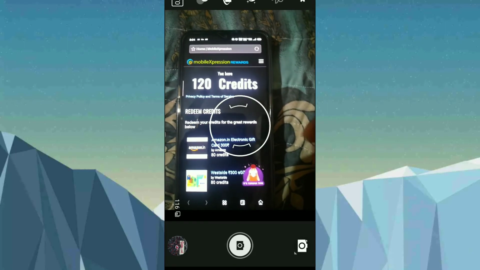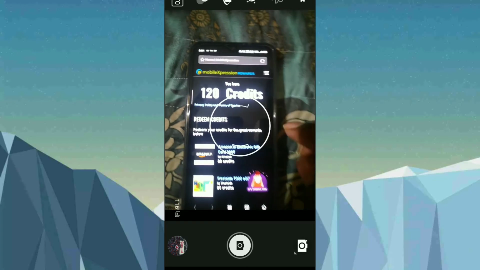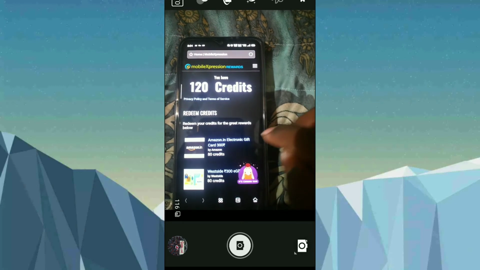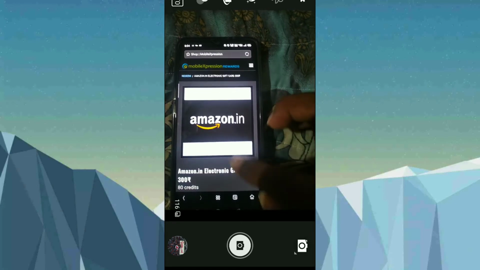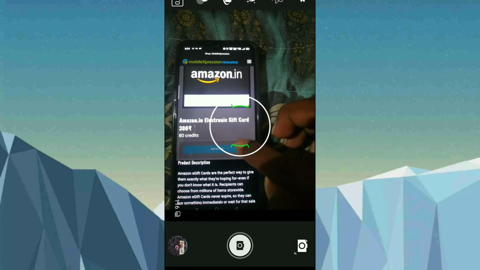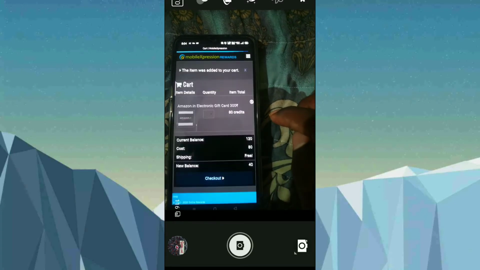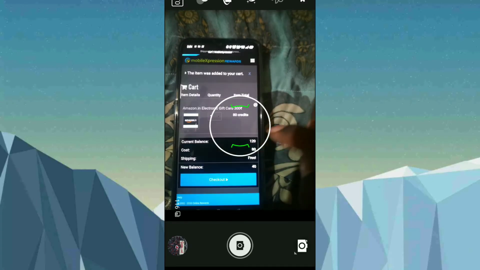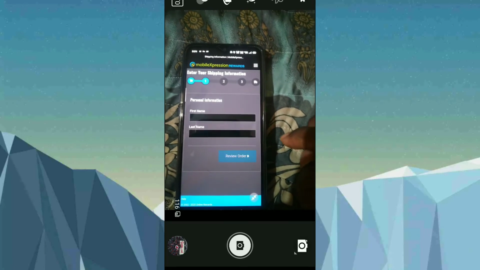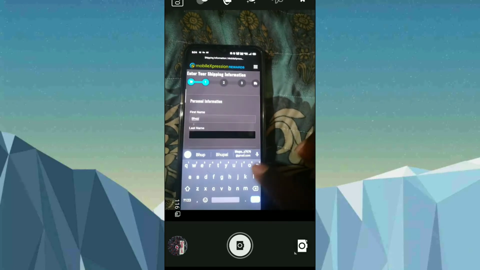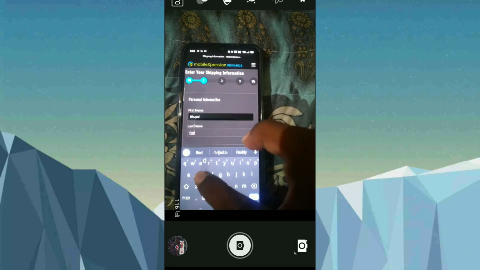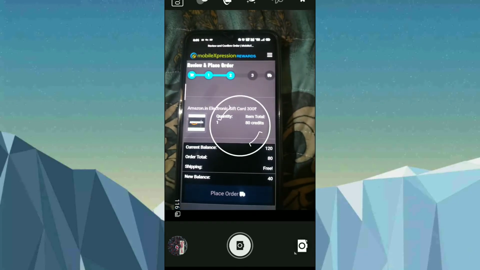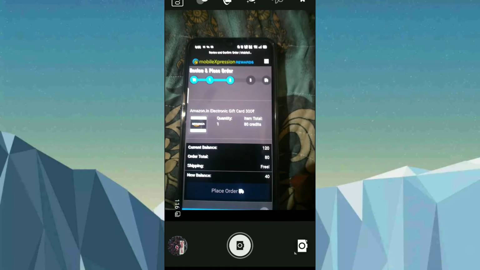As you can see here friends, I have 120 credits over here. We need 80 credits to redeem the Amazon gift card. So let us click on it. Once you click on it, scroll down below and click on add to cart. Once you're done, you need to check out. Click on checkout. Here you need to enter your name. I will enter my brother's name. Once you're done, as you can see here, we are paying 80 credits, so the new balance is 40 credits.